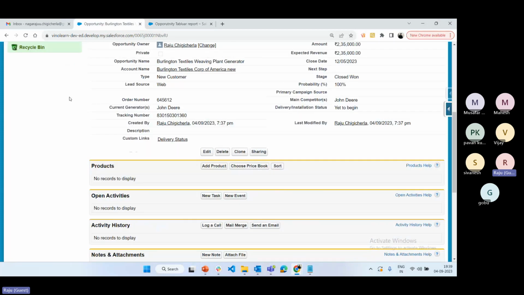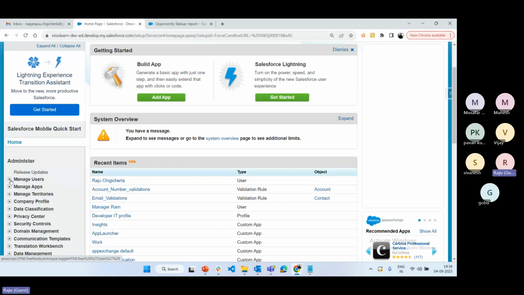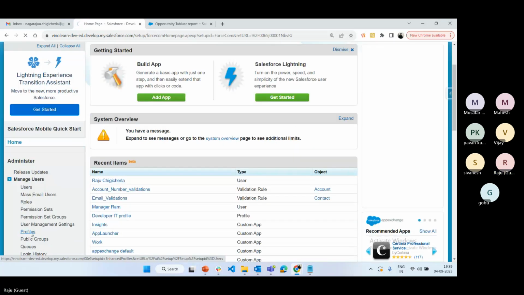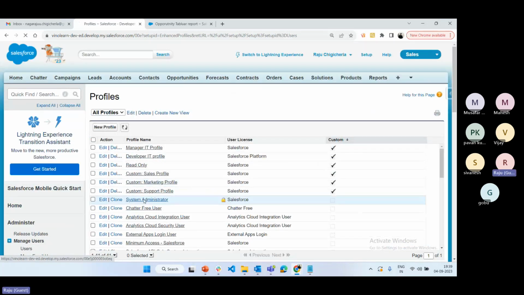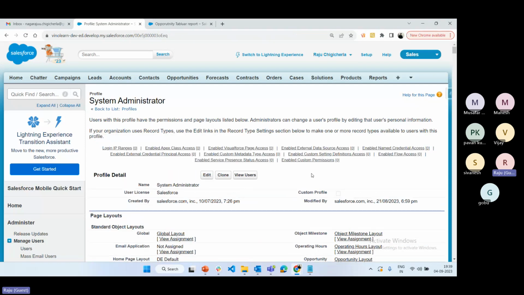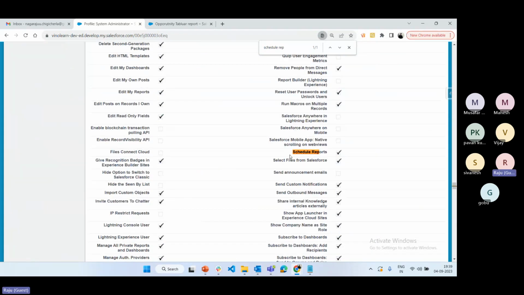Go to setup, go to profiles, go to system administrator. There is an option called schedule reports. See here, we have the option.